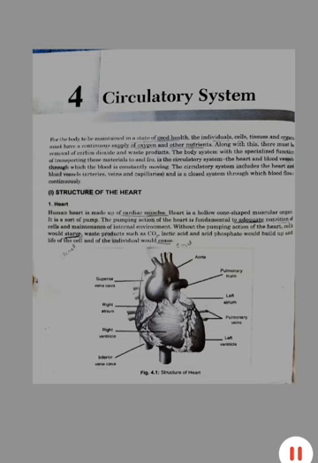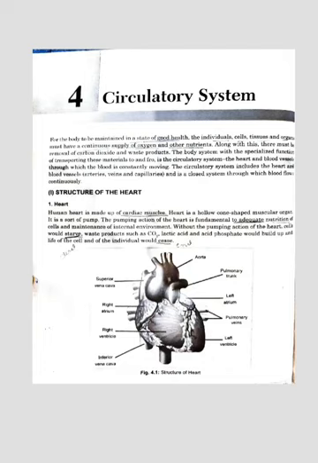The location of the heart is in the thorax between the lungs and above the central depression of the diaphragm. Its weight is approximately 300 grams. The heart is divided by a septum into two sides, left and right.